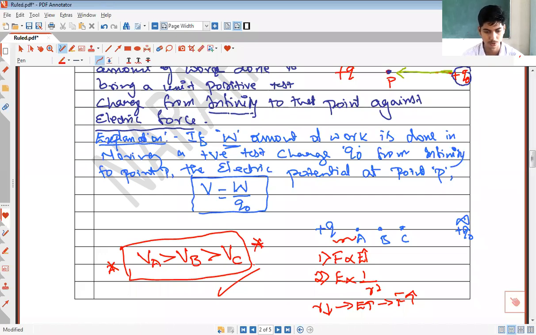Do you have any doubts till this point? This is the idea of electric potential. You cannot simply bring a test charge close to a source charge. If you have to bring a test charge close to the source charge, you will have to do some work on the test charge.